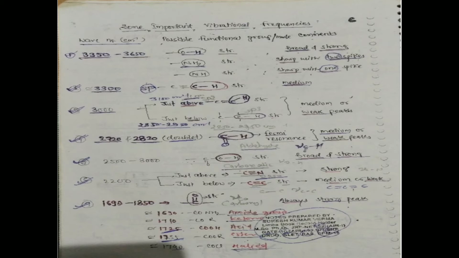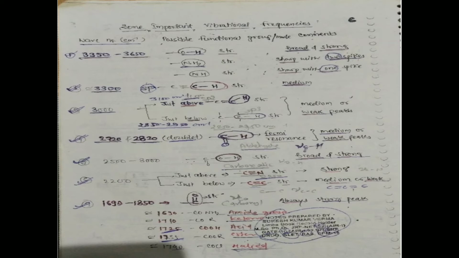Now we can see the C-H stretching frequency for alkynes, or Fermi resonance for the double bond, and the carboxylic acid O-H stretching bond, for which the wave number is 2500 to 3000.